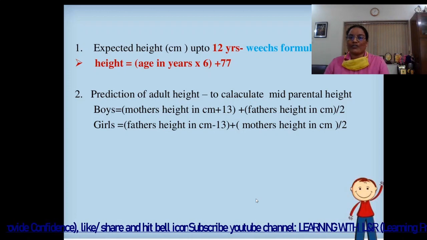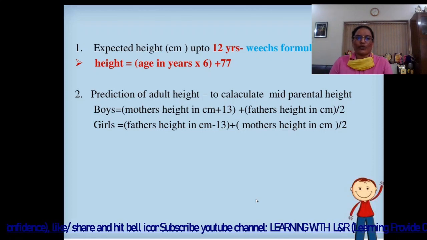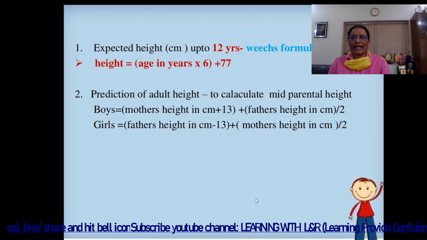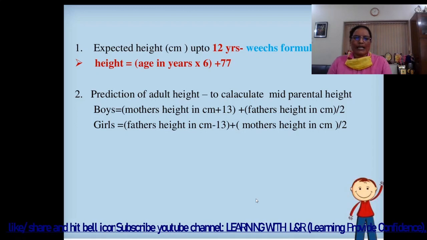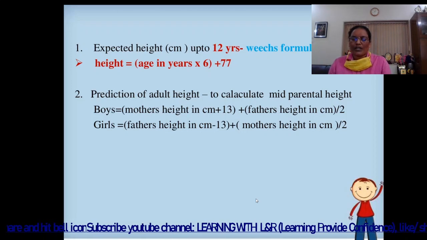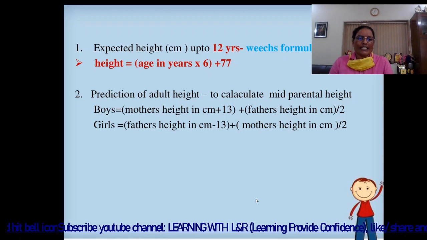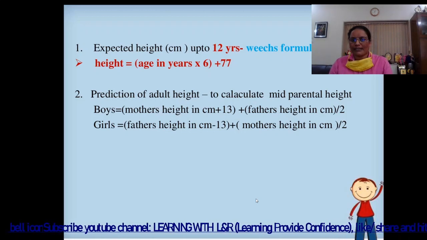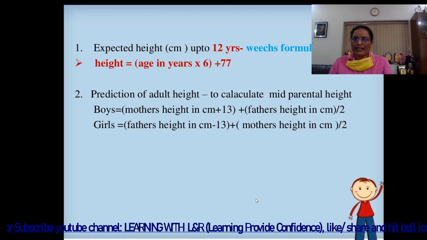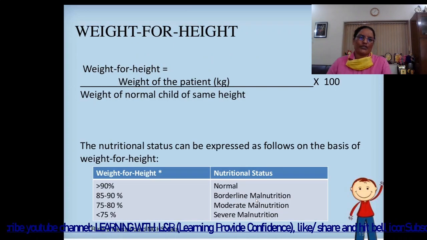Prediction of adult height: to calculate mid-parental height in boys, mother height in centimeter plus 13 plus father height in centimeter divided by 2, and the result is the expected or predicted height of the male child. Then for girls, father height in centimeter minus 13 plus mother height in centimeter divided by 2, and the result is the girl's expected height in the future.